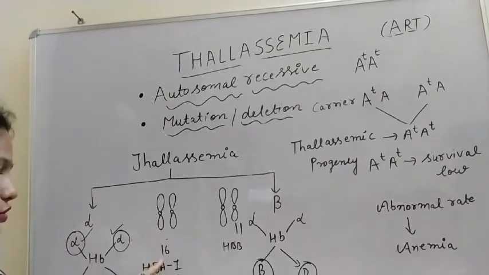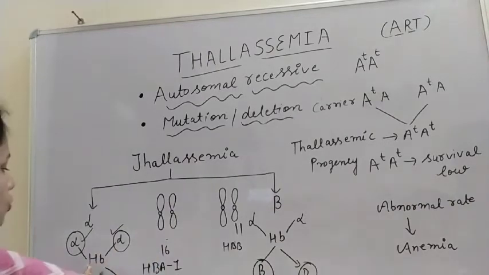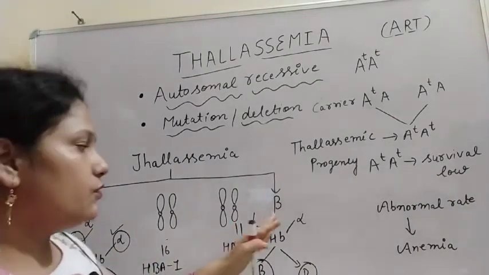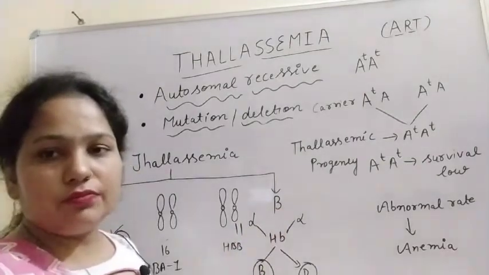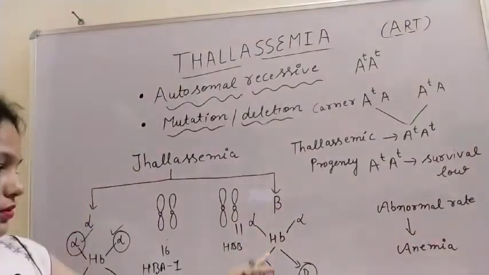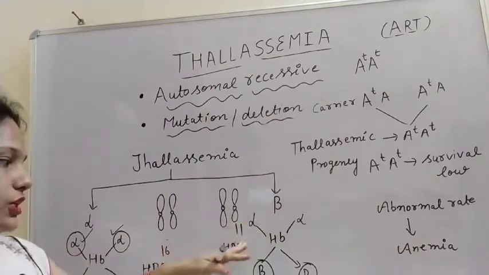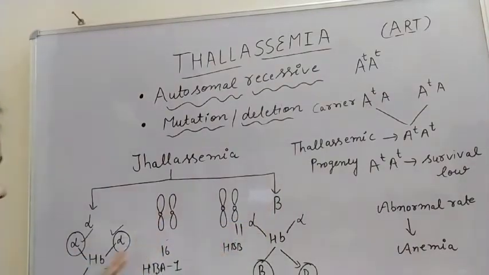like the gene present on chromosome number 16. So this is the alpha thalassemia, and if the beta chain is affected, then it is named as beta thalassemia. So firstly, let us understand alpha thalassemia.